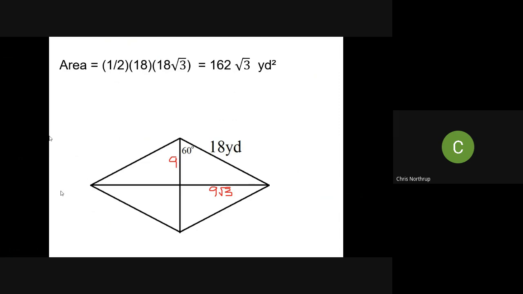The same would be true for a kite. It's the same exact formula. You need to know each diagonal. That should get you enough information to get a head start on those questions over 11.2.